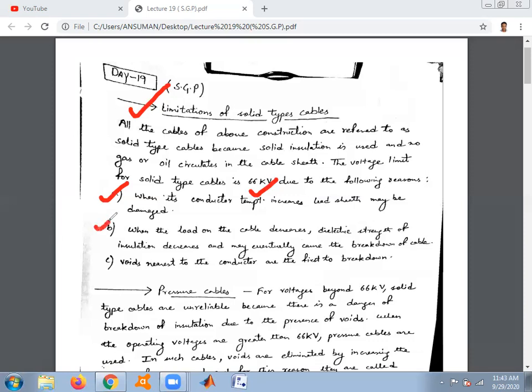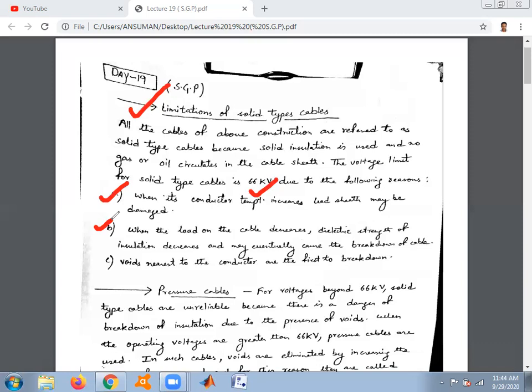The second point: when the load on the cable decreases, a partial vacuum is formed within the cable sheath. If pinholes are present in the lead sheath, it absorbs moisture from the atmosphere through the pinholes. Then the dielectric strength of the insulation may become poor and may result in the breakdown of the cable.